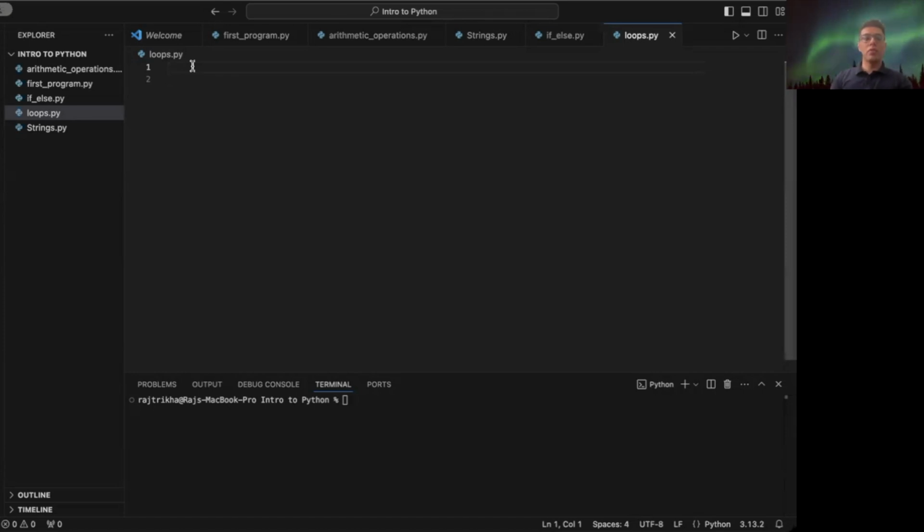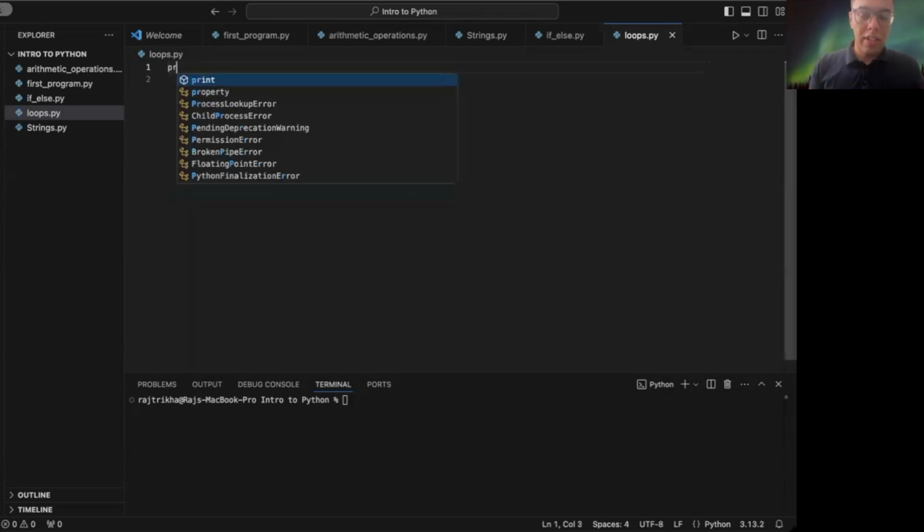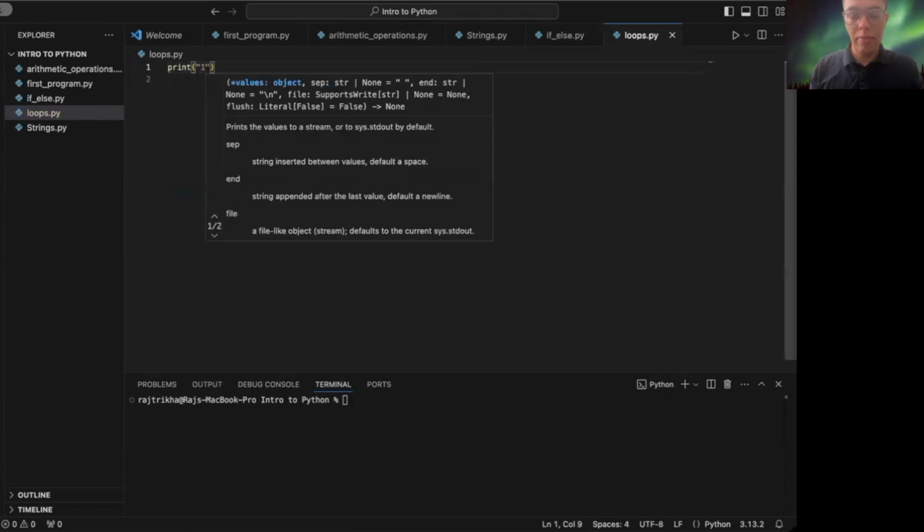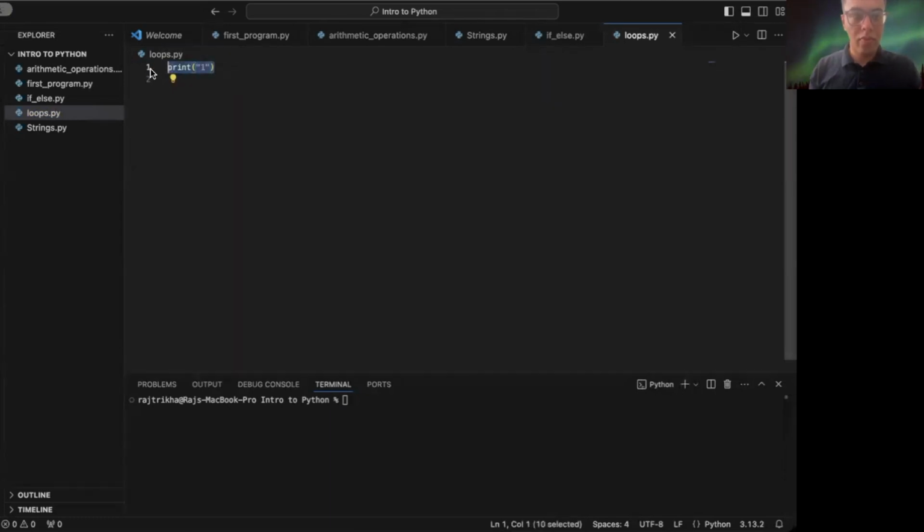Yep, so now we are going to learn about loops. So why do we need loops? What are loops? So let's write this. Let's say we want to write a program to print from 1 to 5 on the screen.